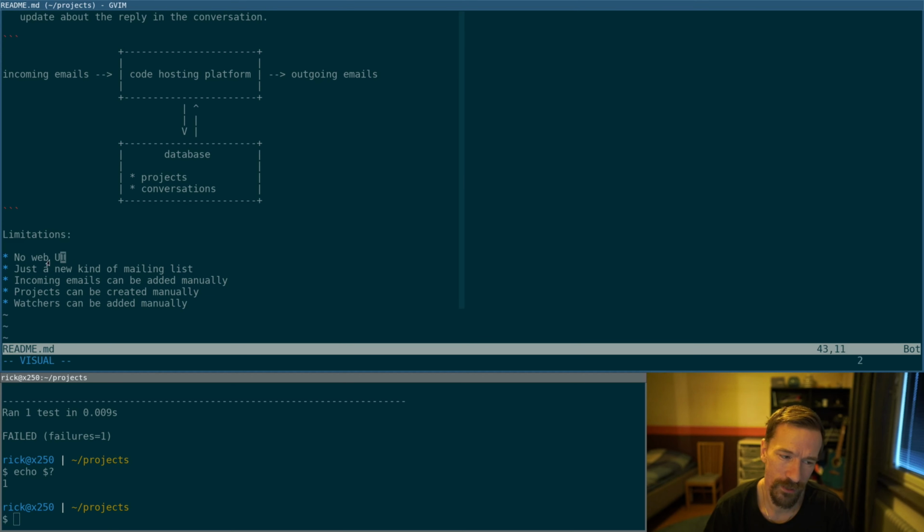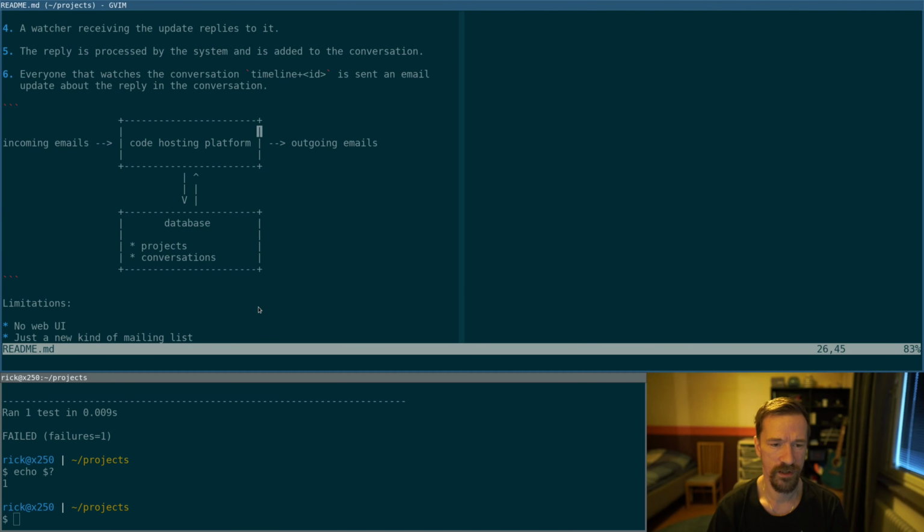So in this first story there will be no web user interface. So just a new kind of mailing list software. And incoming emails can be added manually. So this part right here, how emails enter the system, is done manually. So I plan on copy-pasting emails into the system as a first step. And maybe here projects and watchers can be added manually, so we can populate this database manually with some projects and watchers. So yeah, let's see if we can start building this.